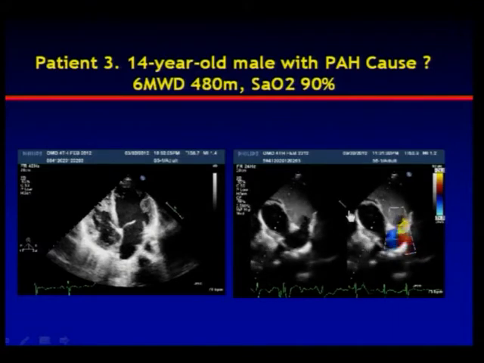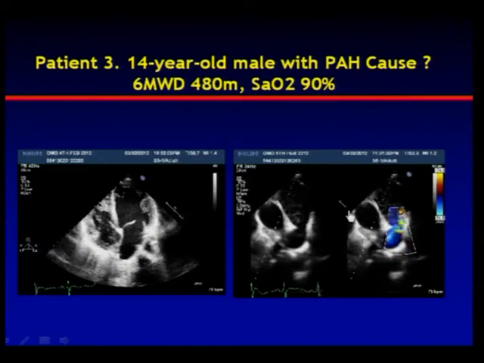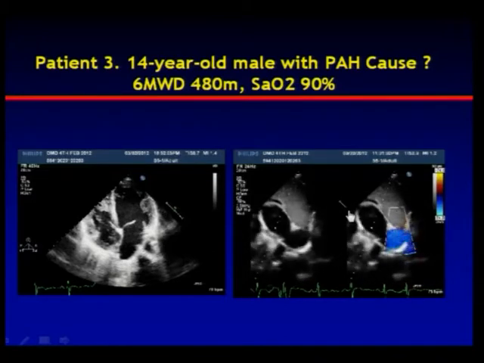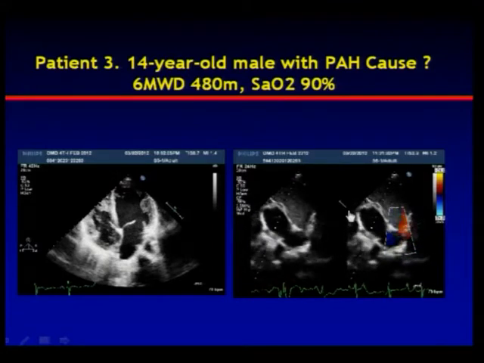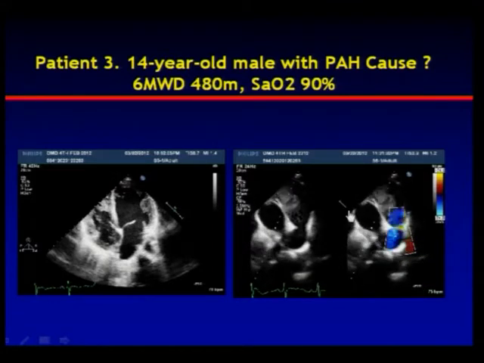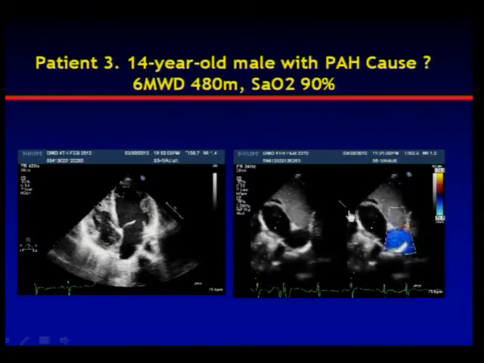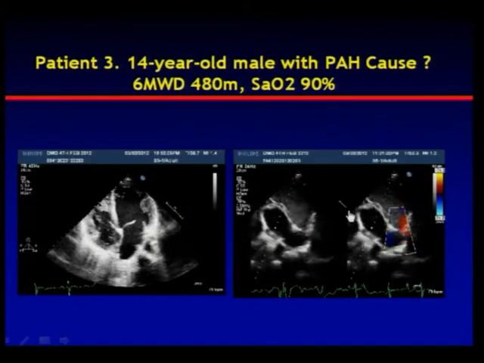So contrast study is invaluable. These are some of the things: obstructive sleep apnea, especially when it is not a 20-year-old female that you are seeing with an idiopathic PH, always think of obstructive sleep apnea. Contrast echo is invaluable in ruling out shunts. Why? What is the importance? Like, if I labeled this person as idiopathic pulmonary hypertension and not as PDA with Eisenmenger or PDA with PH, what is the importance?